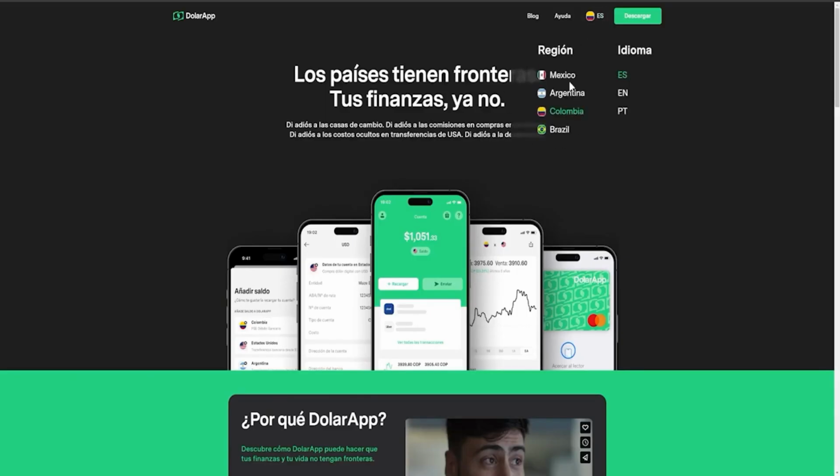In this case, it's available for Mexico, Argentina, Colombia, and Brazil. For each of the platforms we're going to talk about, I'll tell you exactly which regions they're available in. Some are practically available anywhere in the world, while others like these are only available in certain regions.